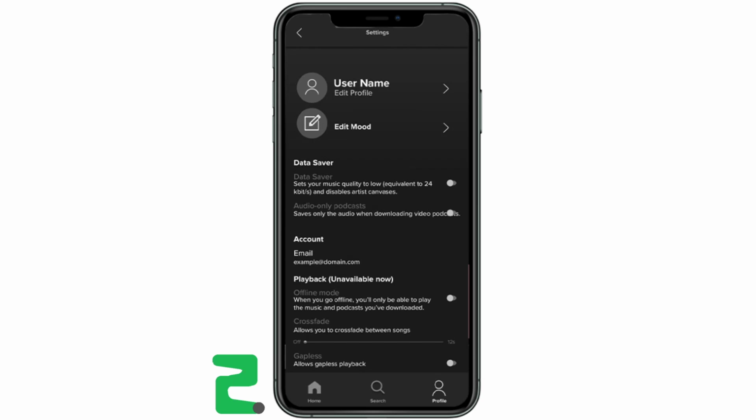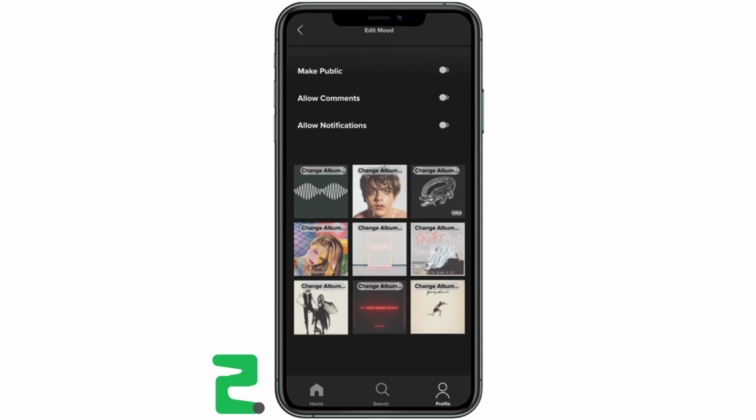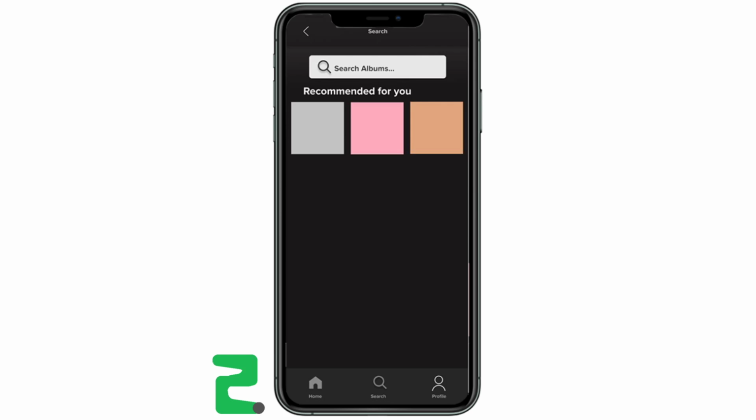In the second route, the user navigates to settings where they now have the option to edit their mood. This can be seen below the edit profile username at the top. Here, the user can change privacy settings, toggle push notifications, and change each individual album to showcase. An additional search feature is now embedded in the settings in order to search for albums to showcase specifically.